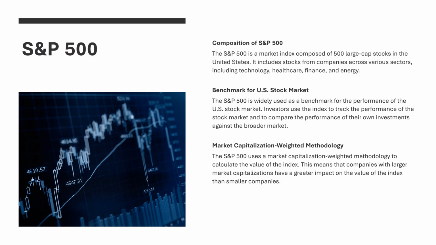S&P 500. Composition of S&P 500. The S&P 500 is a market index composed of 500 large-cap stocks in the United States. It includes stocks from companies across various sectors, including technology, healthcare, finance, and energy. Benchmark for U.S. stock market. The S&P 500 is widely used as a benchmark for the performance of the U.S. stock market. Investors use the index to track the performance of the stock market and to compare the performance of their own investments against the broader market.